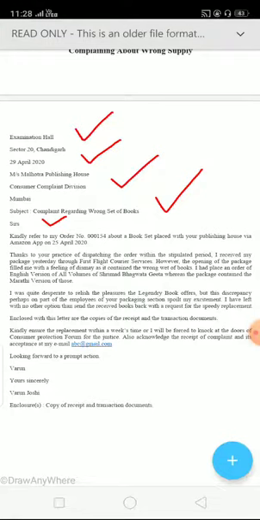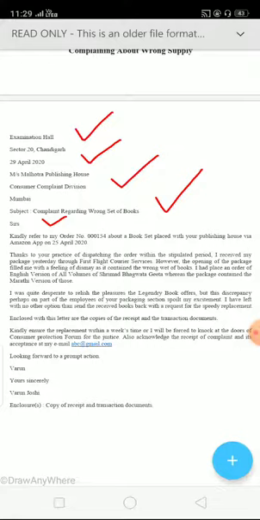Again, if you are communicating with reference to a previous communication, you need to take the reference of that previous communication in the beginning line. Kindly refer to my order number this about a book set placed with your publishing house via Amazon app. So this time a virtual platform had been used, which we have been using nowadays. The date has been mentioned, the platform via which the order was made, the order number, and what the order was for. So all essential pieces of information should be there in the introductory paragraph.